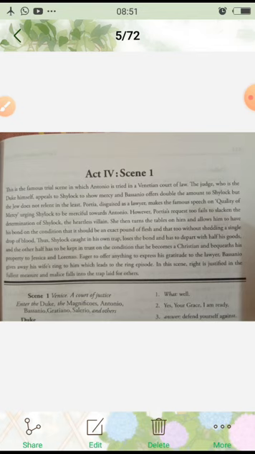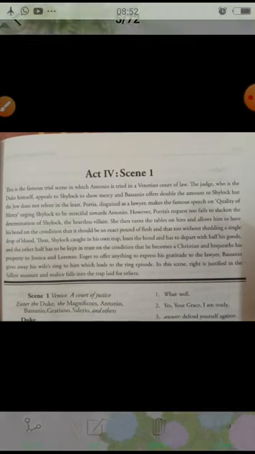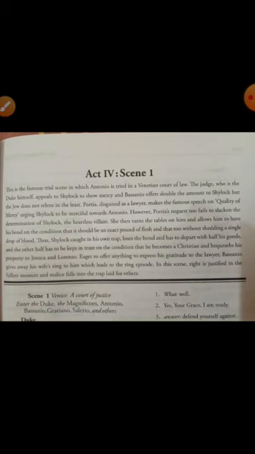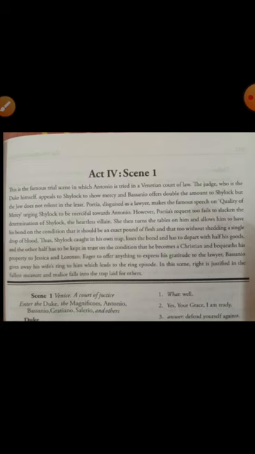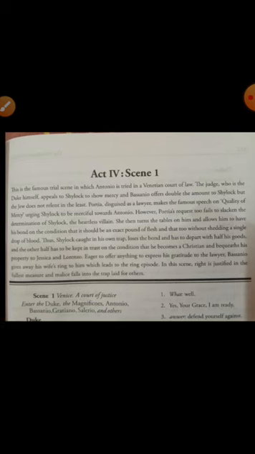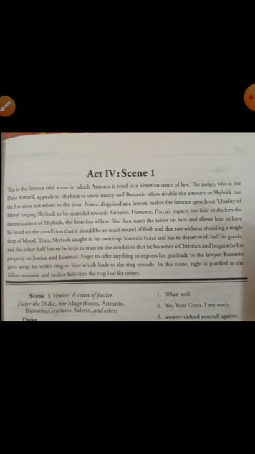Okay, the heartless villain. She then turns the table on him and allows him to have his bond on the condition that it should be an exact pound of flesh, and that too without shedding a single drop of blood. Now, what is given? That she then turns the table on him. Earlier, Shylock was playing a trick, as he wanted to take his revenge from Antonio anyhow.